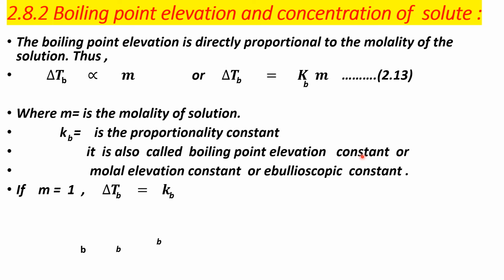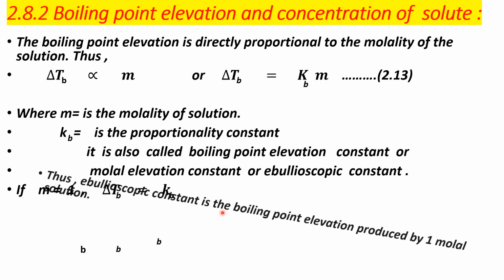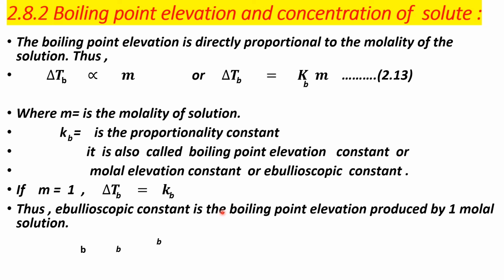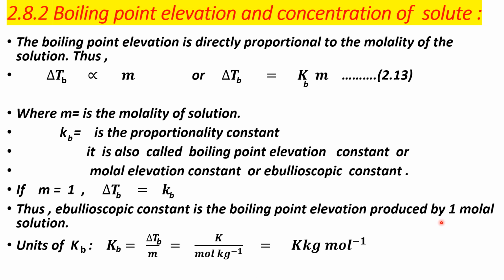If you consider m, the molality, equal to 1, then delta Tb is equal to what? Kb. Delta Tb is equal to Kb. Thus, the ebullioscopic constant Kb is the boiling point elevation produced by a 1 molal solution. What is the definition of Kb? The ebullioscopic constant is the boiling point elevation produced by a 1 molal solution. That is the Kb.